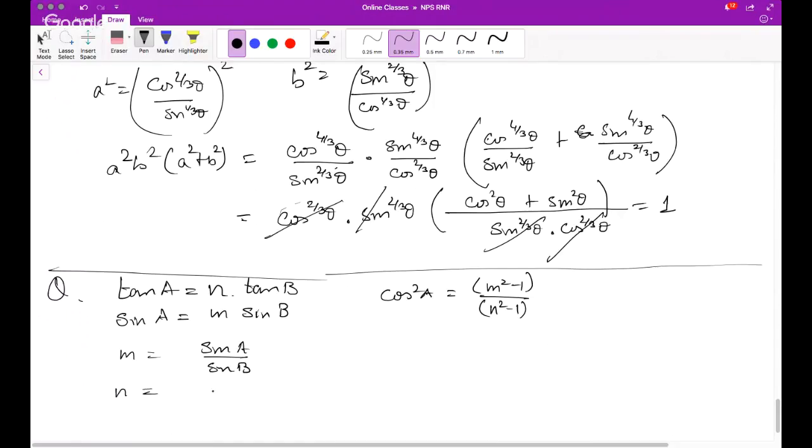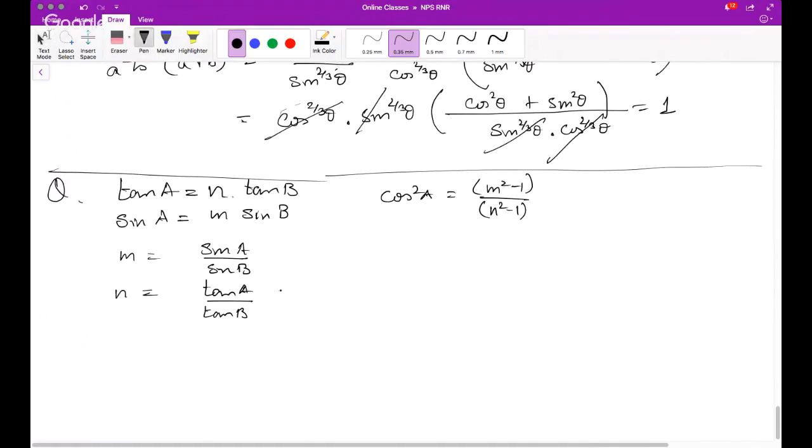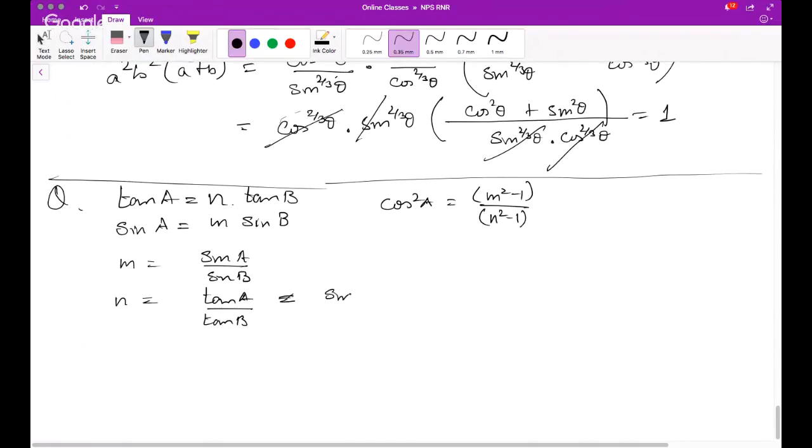N is tan A by tan B, which is equal to sine A by cos A upon sine B by cos B, which is sine A by sine B into cos B by cos A, which is sine A by sine B, that is m. So it is equal to m cos B by cos A.